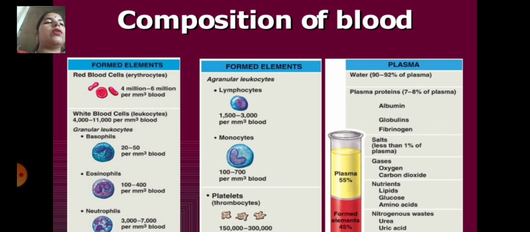Plasma is water, 90 to 92% of plasma. Plasma protein is 7 to 8% of plasma. Albumin, globulin, fibrinogen, and salt are less than 1%.